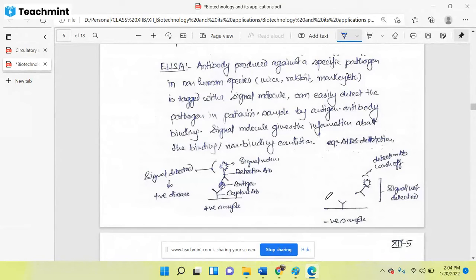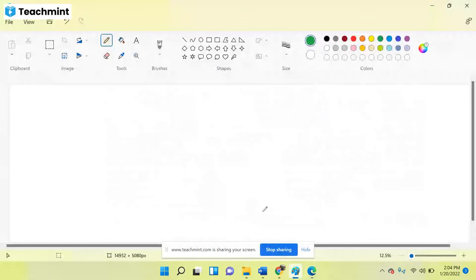Then the antibody which has been produced against that particular virus will not be able to bind it. Then after some time, since this antibody has not been attached to the blood of that negative sample, it will be removed. So in the positive, the infected person, we will get the signal, the fluorescence here. And in the case of a negative sample, the person who is not infected with the virus will not give any kind of signal.